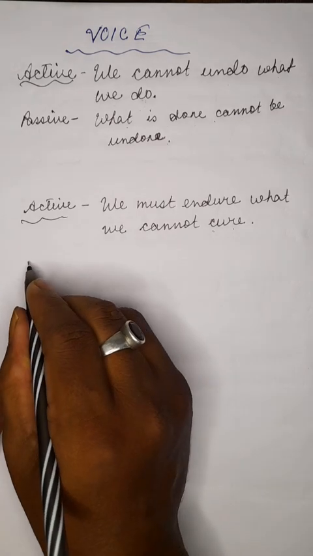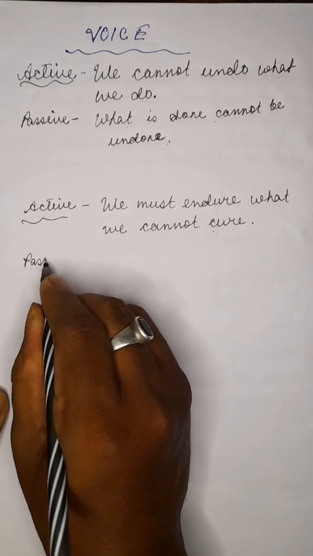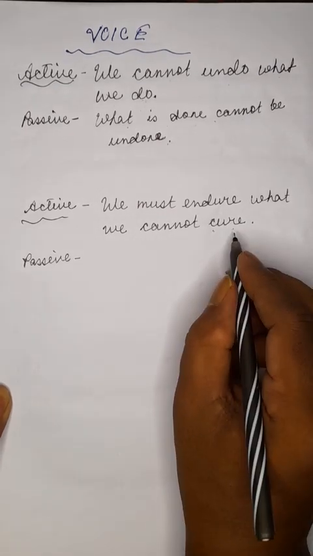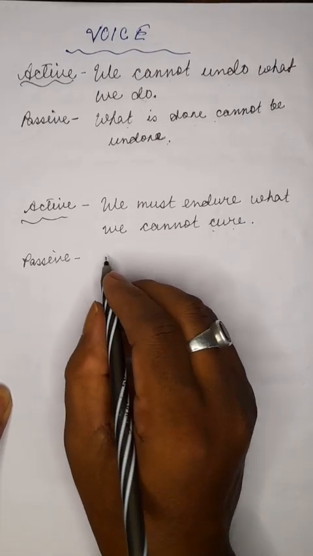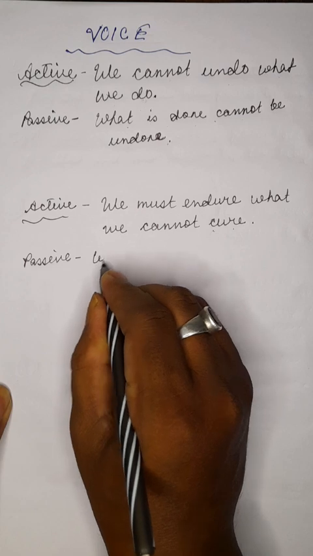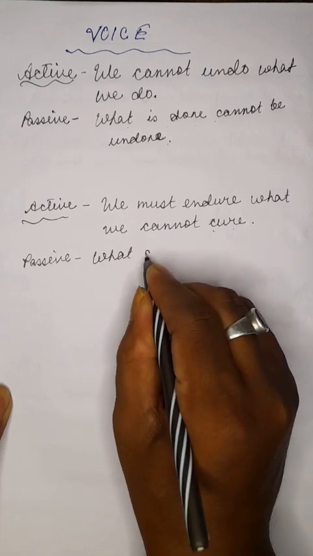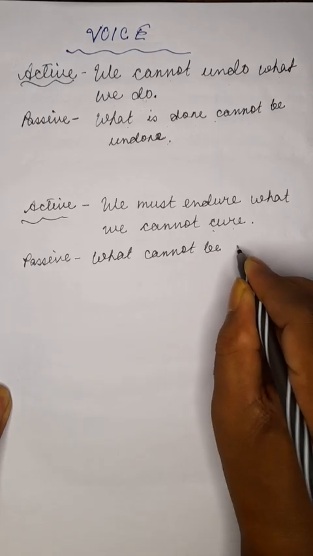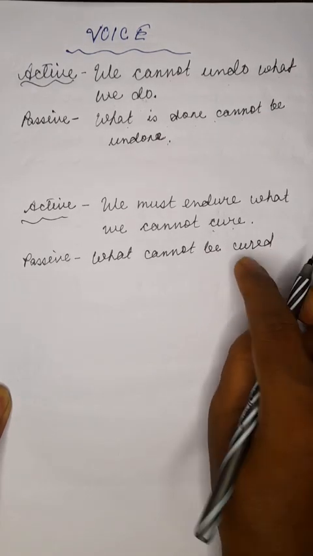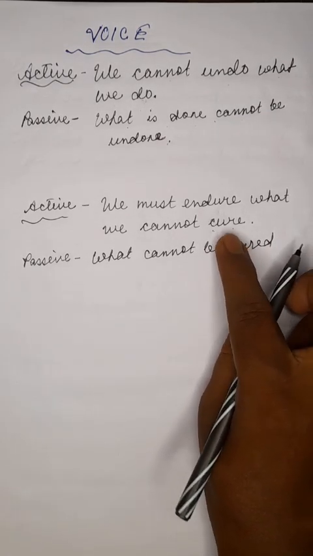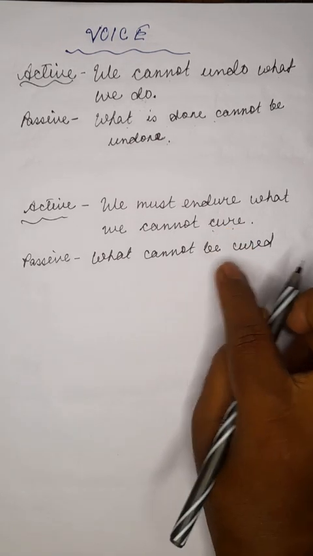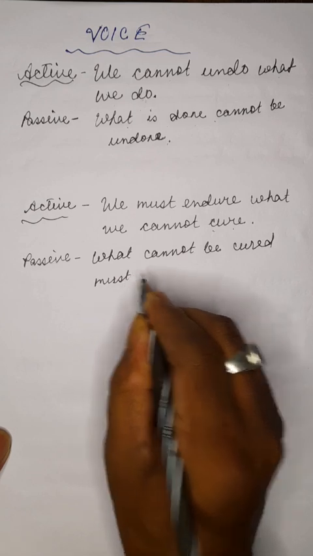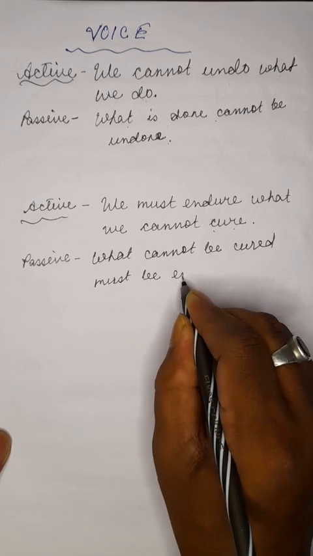So how can you write it? Let's see. What we cannot cure will be written like this: what cannot be cured, and this "cured" is the passive form of the verb "cure". What cannot be cured must be endured.